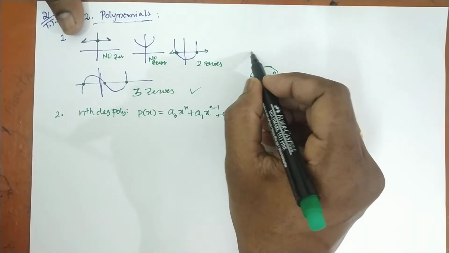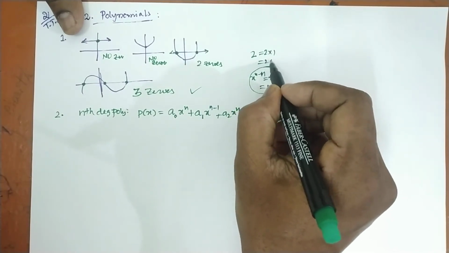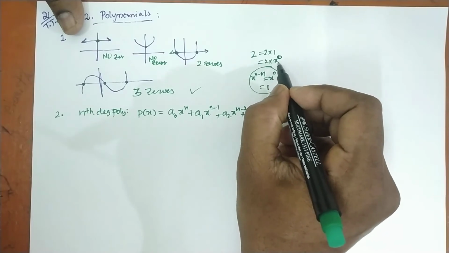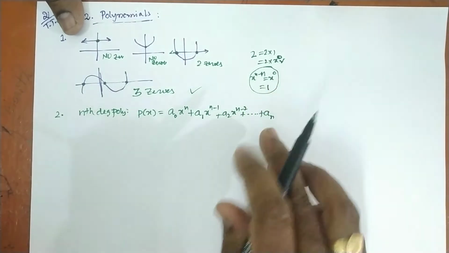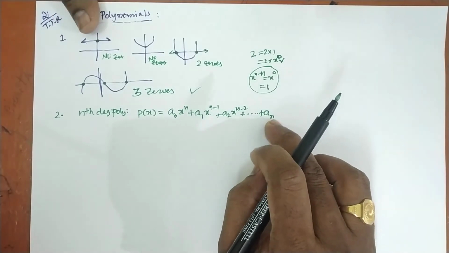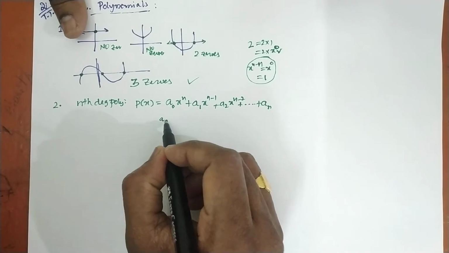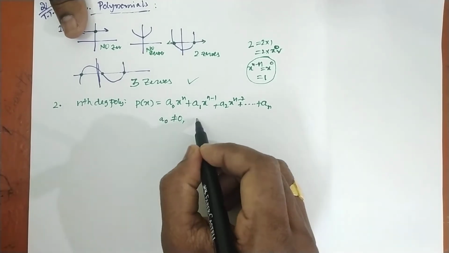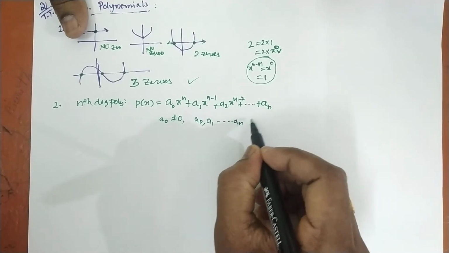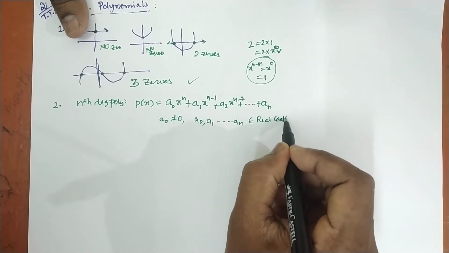Be careful. What is the degree of 2? 2 can be written as 2 into 1, and 1 can be written as x power 0. So we take the degree as the power of the variable x only. That is why the degree of a constant is equal to 0. So this is the nth degree polynomial. a0 should not be 0, and a0, a1, a2, up to an are real coefficients, so they belong to the real numbers.